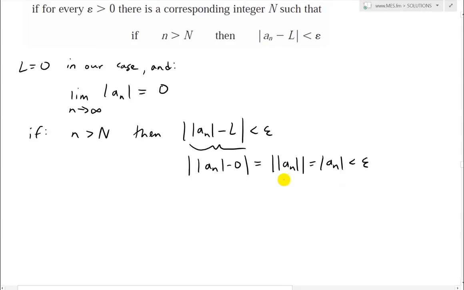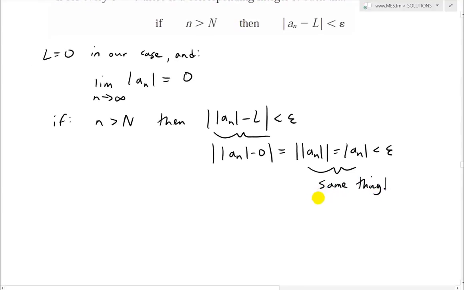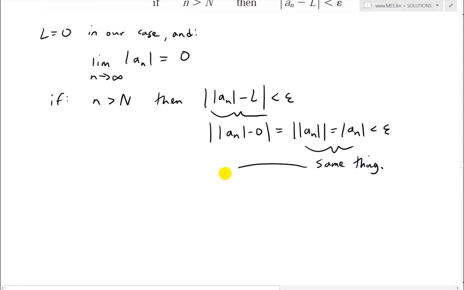So in other words, this is the same thing as removing the absolute value sign. So this definition fits also for removing the absolute value sign. So the limit as n approaches infinity of a_n equals 0.